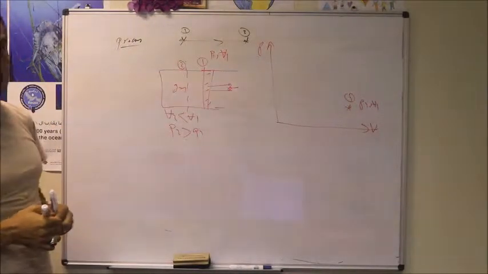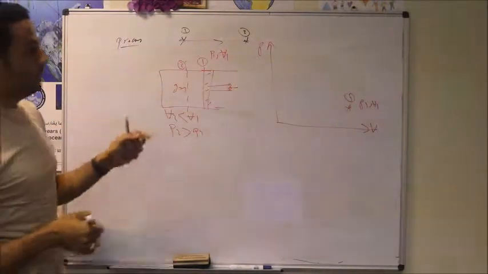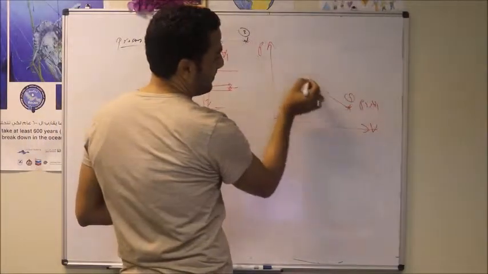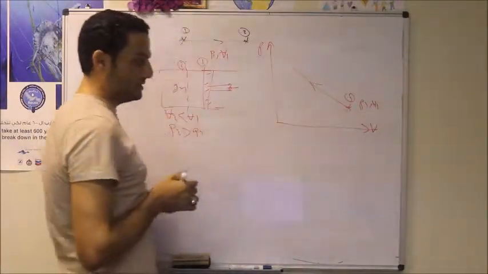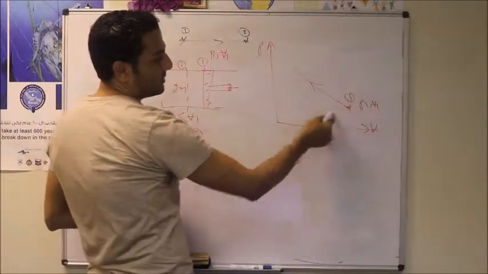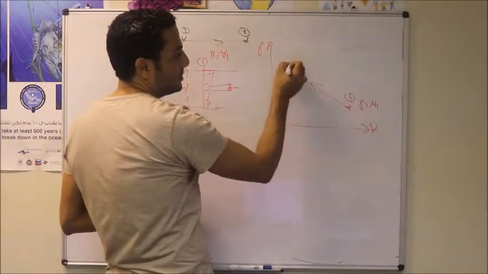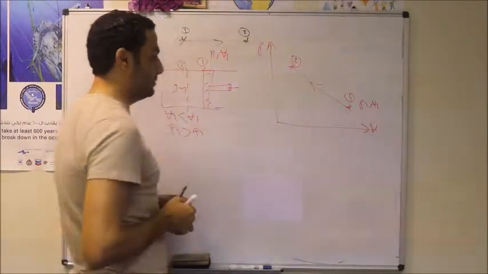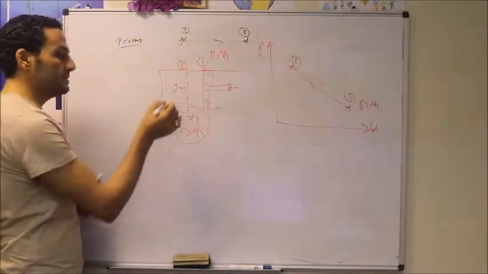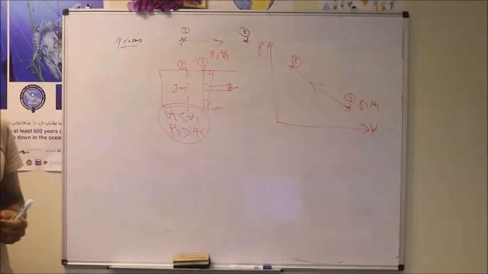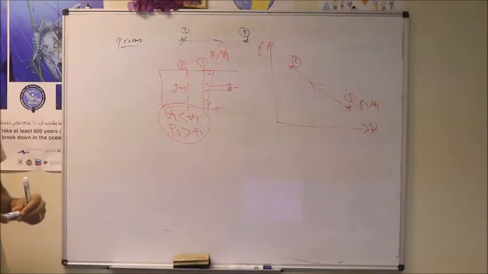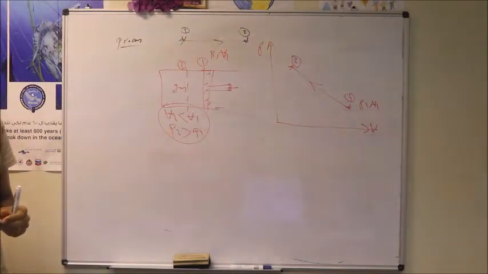So let's represent this compression process on the diagram. We have to move in this direction. So the process has proceeded in the direction of the reduction of volume and the increase of pressure until it reaches state number 2, where we do have V2 less than V1 and P2 greater than P1. This is a kind of general real process.